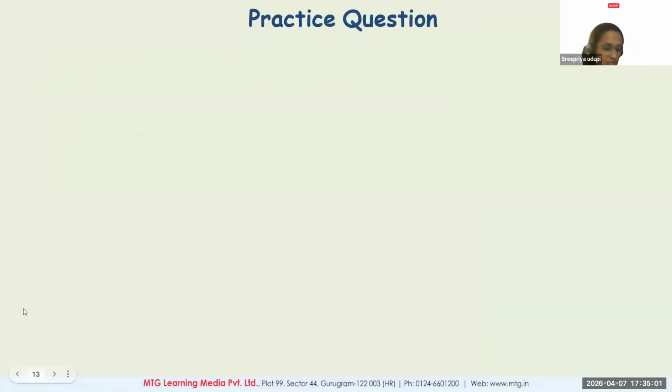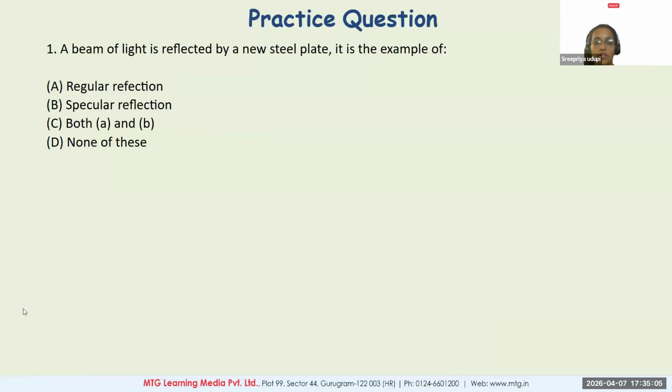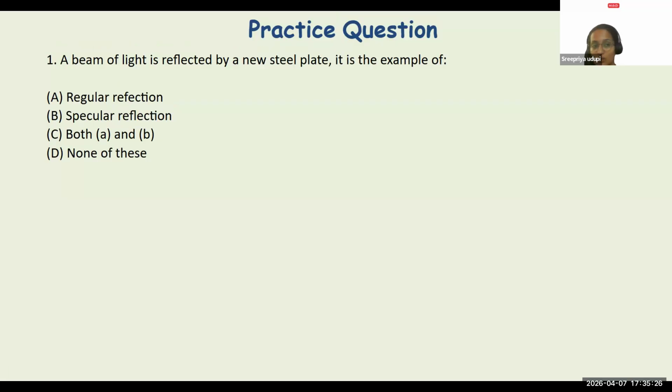Next, we have a quick question here. We'll do it and then we will continue with laws of reflection. Yes, the question says, a beam of light is reflected by a new steel plate. It is an example of. All can give your answers in your chat box. I have opened the chat box. I'm looking at all your answers. Please give your answers. Please understand this. Regular, specular, everything is mentioned here.